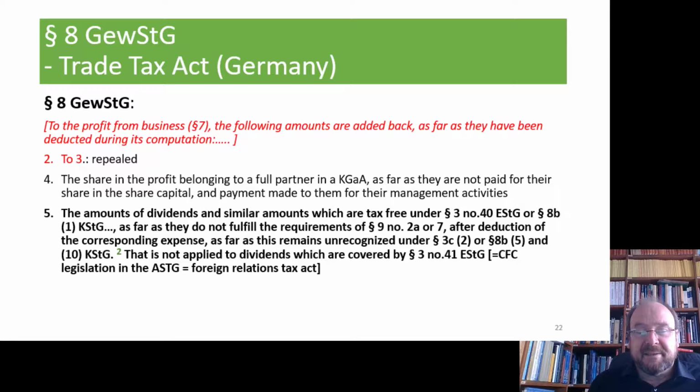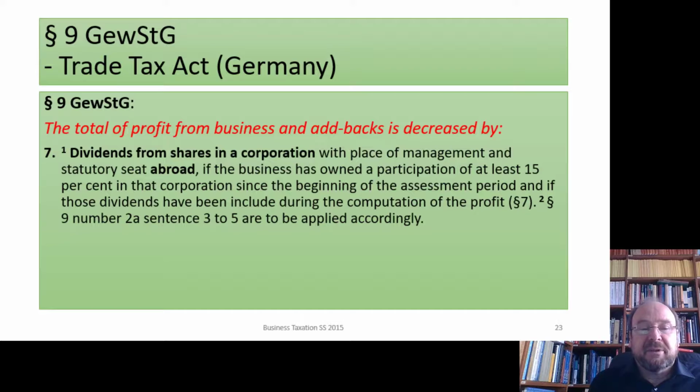The last sentence has lost its significance by a reform of the Foreign Relations Tax Act. Paragraph 9. Now we have here dividends from shares in a corporation with place of management and statutory seat abroad, which are eliminated from the profit if the business has owned a participation of at least 15% in that corporation, and paragraph 9, number 2a, sentence 3 to 5 are to be applied accordingly.